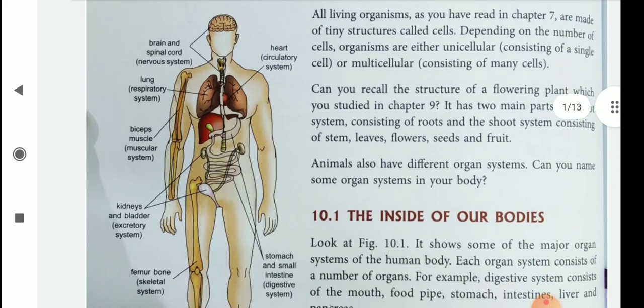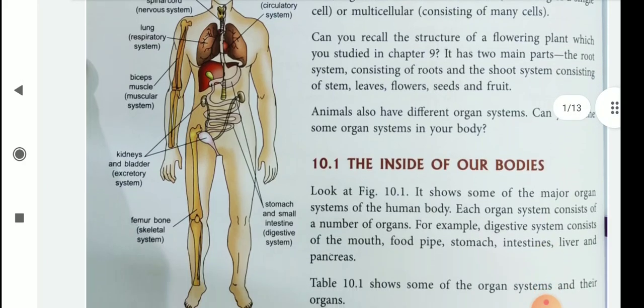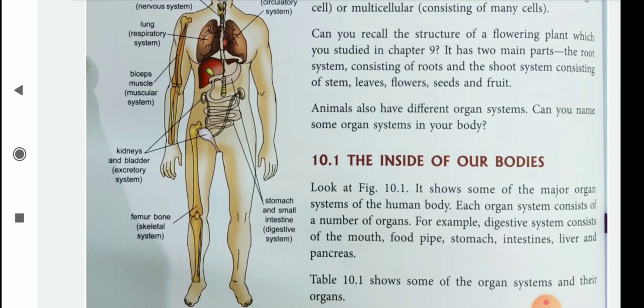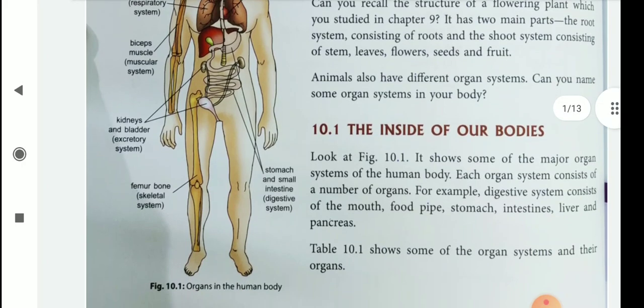Okay, animals also have different organ systems. Can you name some organ systems in your body? Suppose digestive system, respiratory system, nervous system, circulatory system. So one by one we will discuss. So you see children, the inside of our bodies. Outside of the body you can see hands, legs, eyes, nose, ears, but inside the body what parts are there? Just you see.